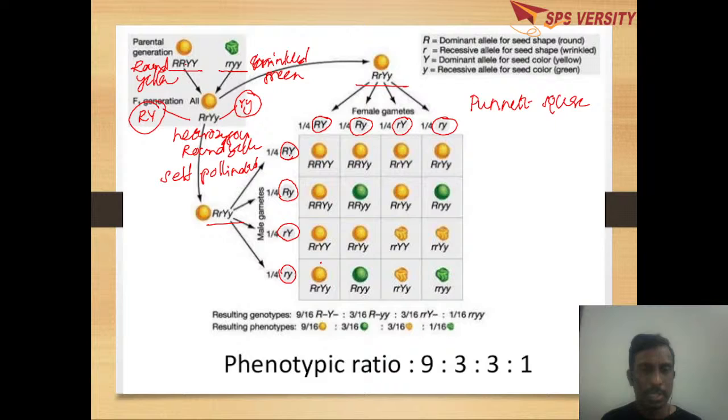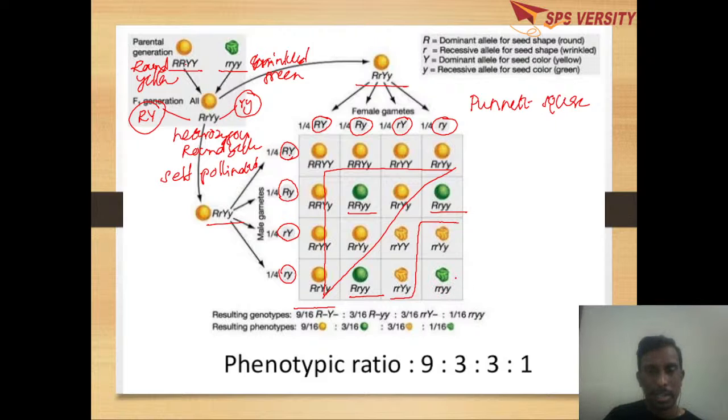So in the Punnett square, in the F2 generation, there are 9 round yellow, 3 round green, 3 wrinkled yellow, and the only one that is left out is wrinkled green.